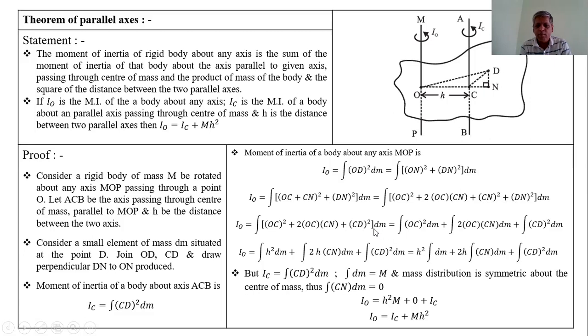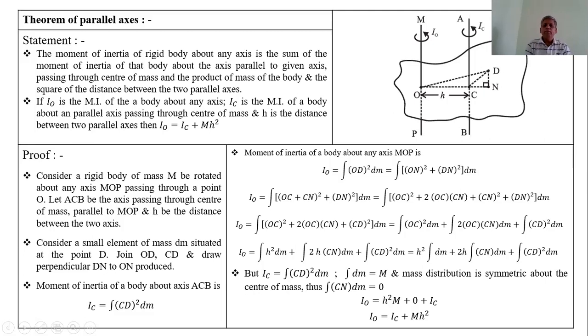Now multiply by dm to all these terms and separate the terms. Therefore, IO is equal to integration of OC square dm plus integration of 2 times OC into CN into dm plus integration of CD square dm.